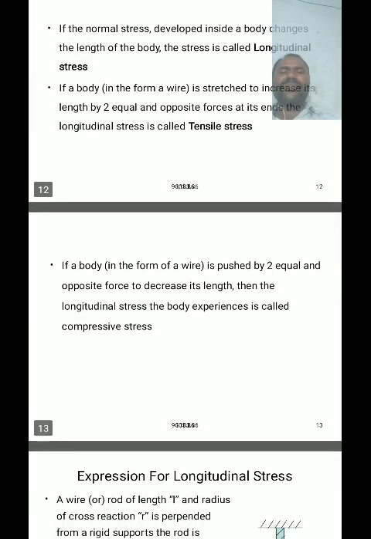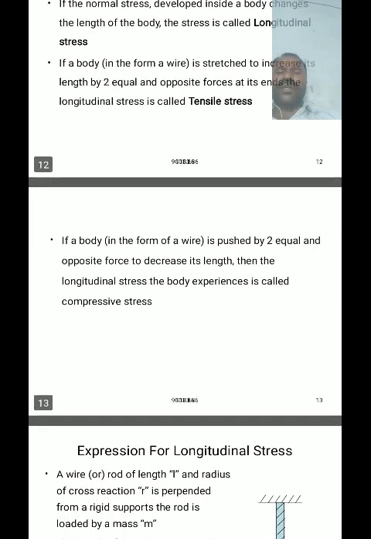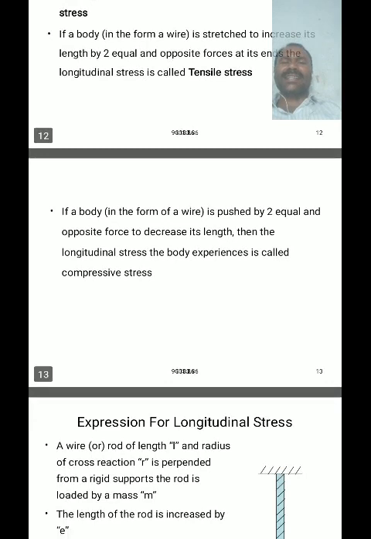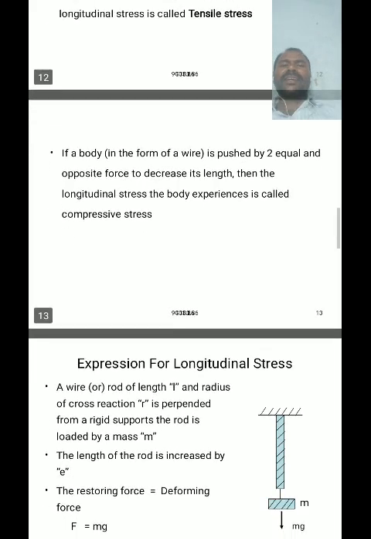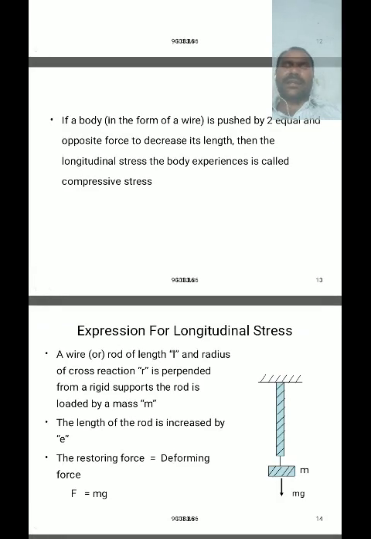In the same way, if a body in the form of a wire is compressed by two equal and opposite forces to decrease its length, then the longitudinal stress the body experiences is called compressive stress. Compressive stress causes a decrease in length of a body, and as a result the diameter of the body increases.